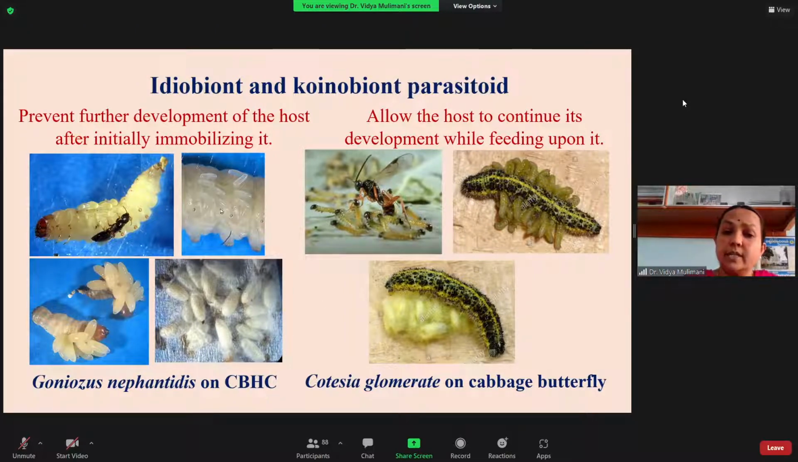So here it is an ectoparasite. Ecto means out or outside. It is an endoparasite, remaining inside. So these are the two different types of parasitoid you come across in insects.